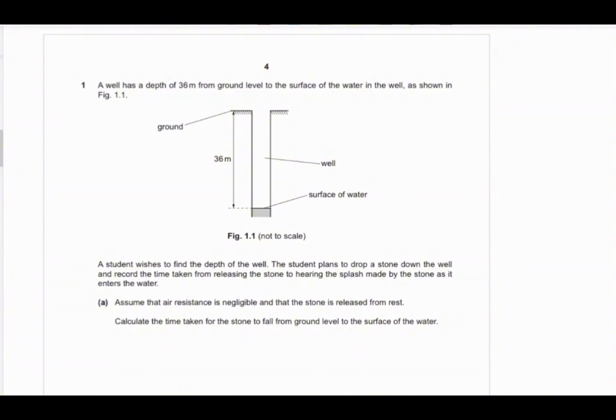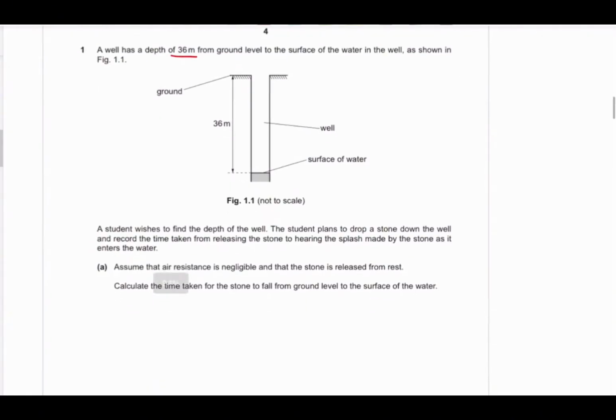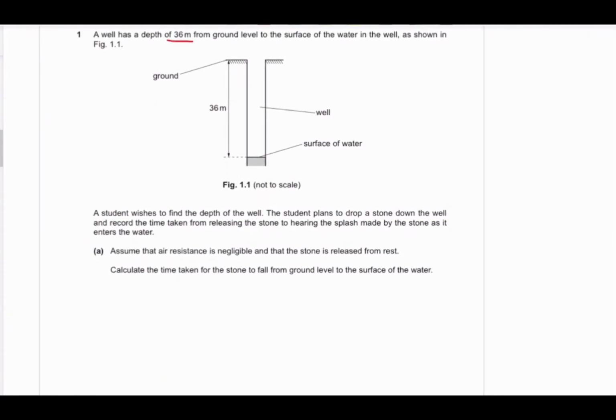The first question is: a well has a depth of 36. Okay, so we're given a well that is a depth of 36 meters from the ground level to the surface of the water in the well. A student wishes to find the depth of the well, and the student plans to drop a stone down the well and record the time taken from releasing the stone to hearing a splash made by the stone as it enters the water.